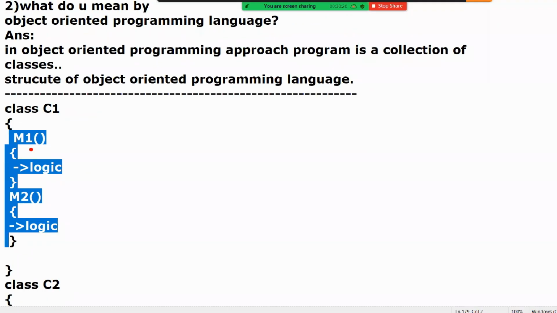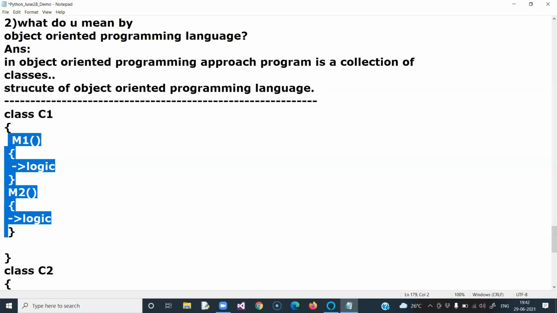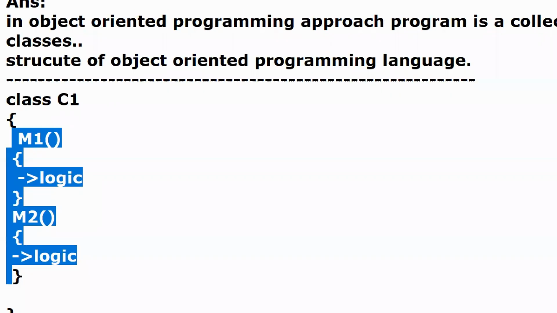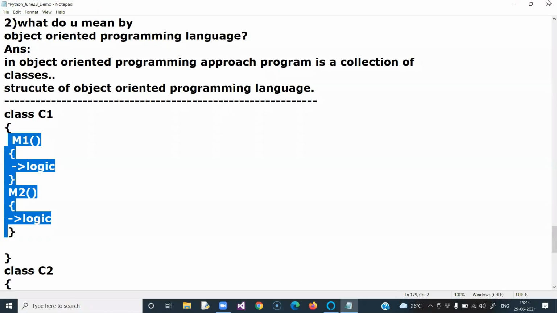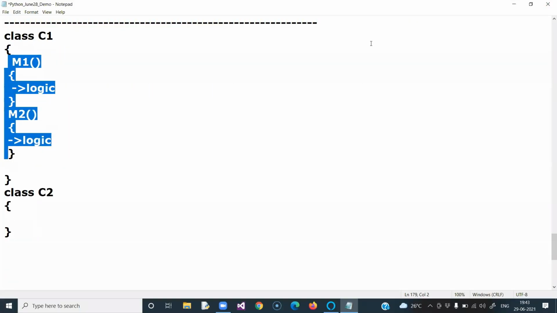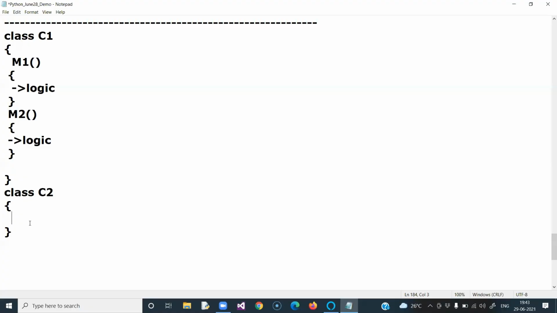But here in this approach, you define the M1 method and M2 method within a container called the C1 class. Here class is a keyword, and C1 is the name of the class. The opening brace to the closing brace is the class block, with the M1 block and M2 block. Now we defined another class called C2, but within the C2 class we have written a method called main.